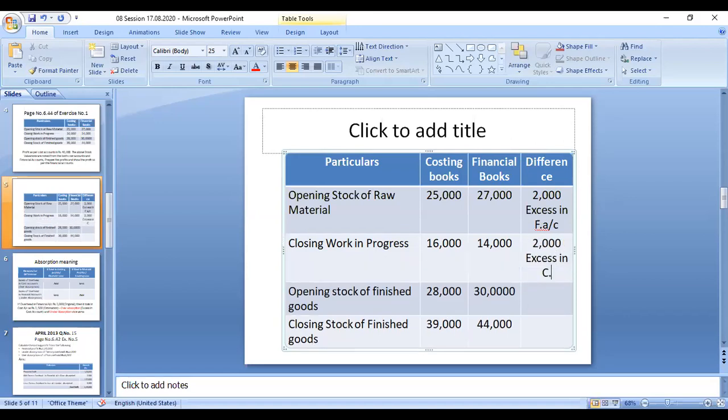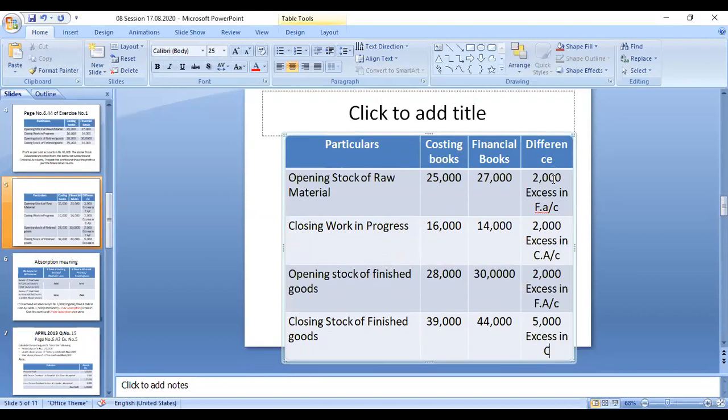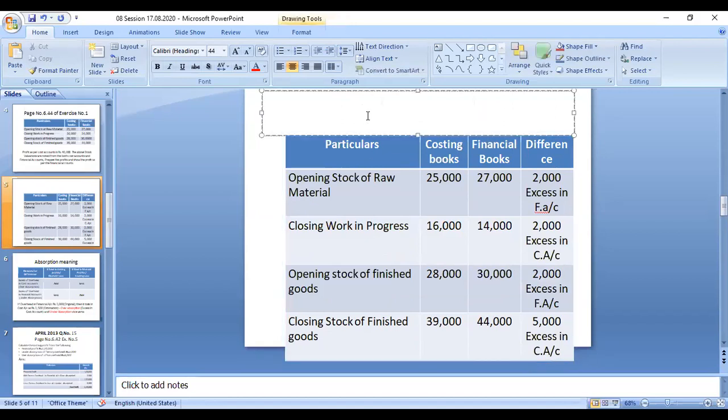This also is a 2,000 excess in financial accounts. So these things we find out. This is 5,000, an excess in cost accounts. This is another 30,000 only. So these are the workings.